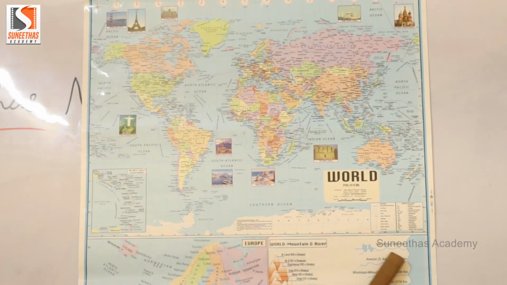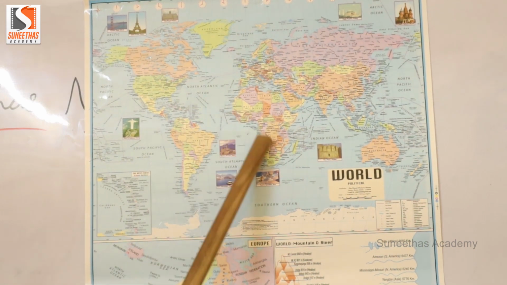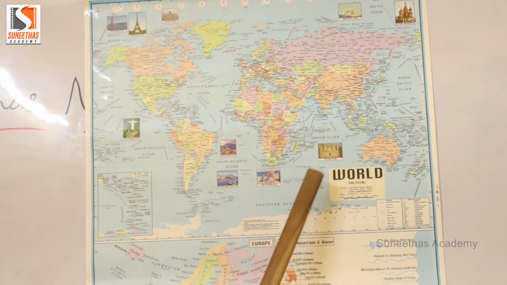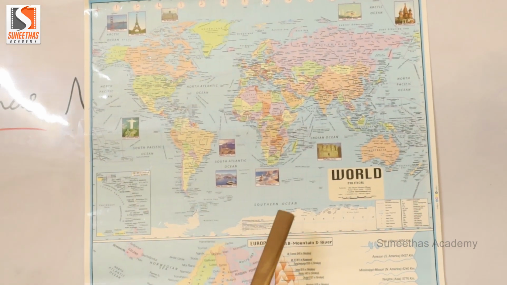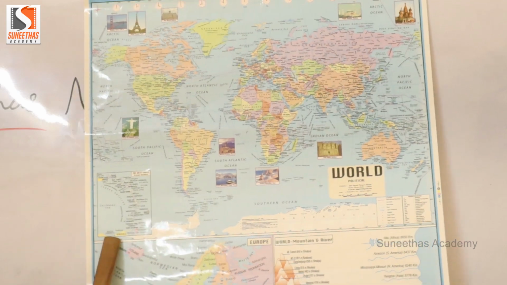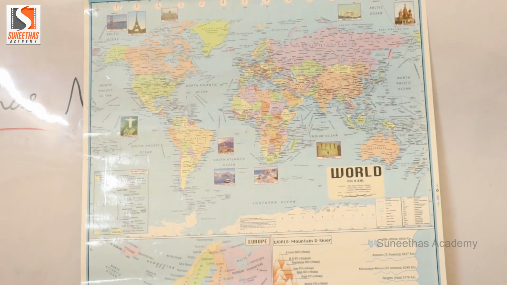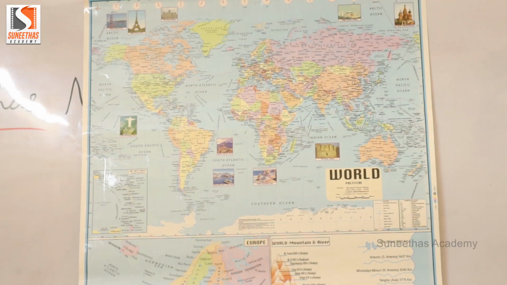ఇక్కడ ఇది ఈస్టర్న్ హెమిస్ఫియర్, ఇది వెస్టర్న్ హెమిస్ఫియర్, this longitude divides. So it is called the eastern hemisphere and western hemisphere. In the eastern hemisphere we have 180 longitudes, in the western hemisphere we have 180 longitudes. In total we have 360 longitudes.